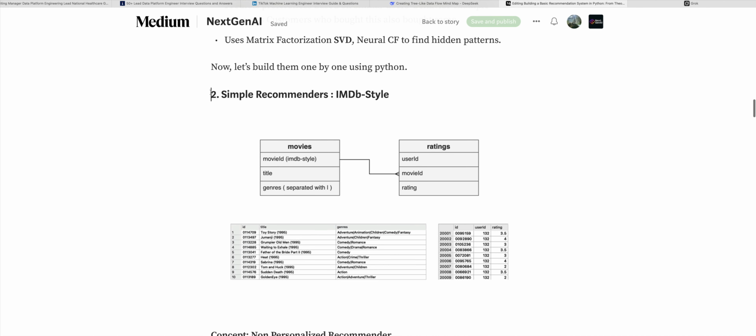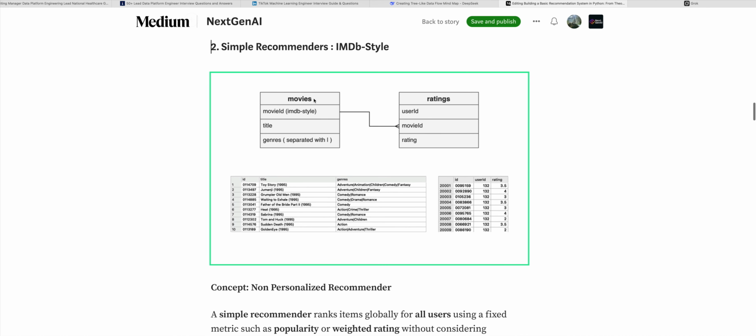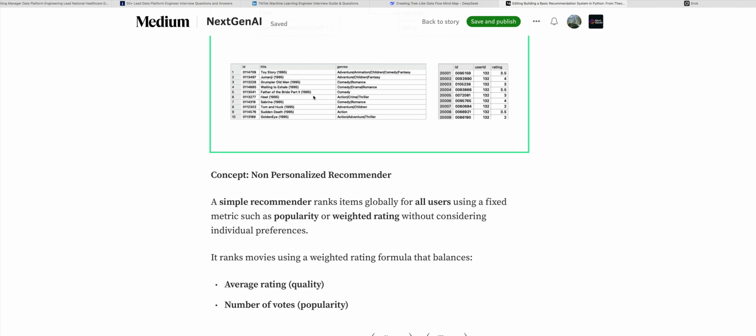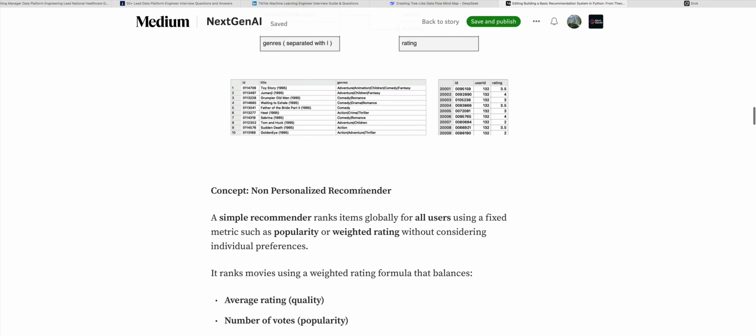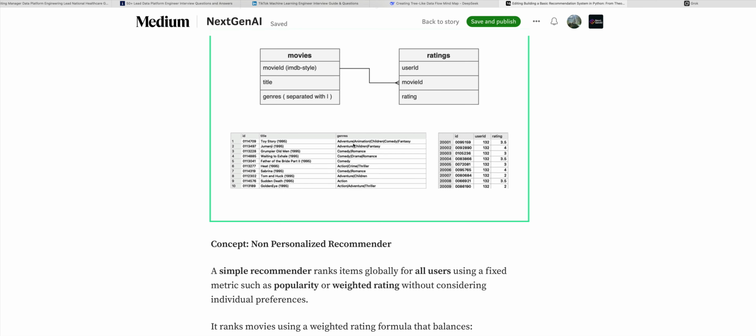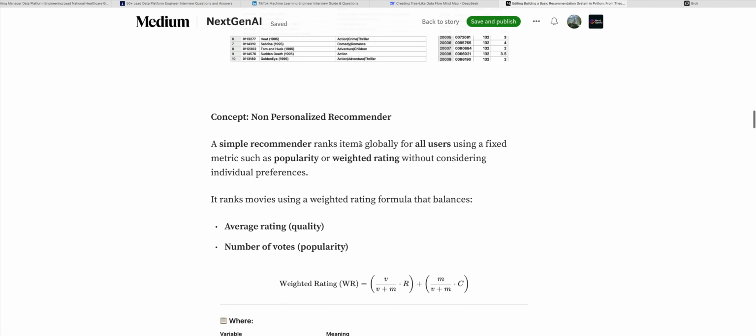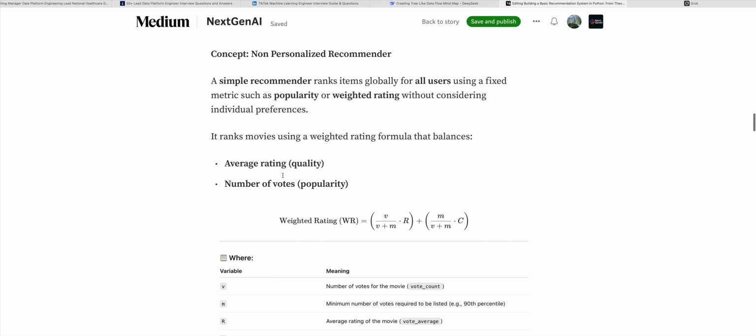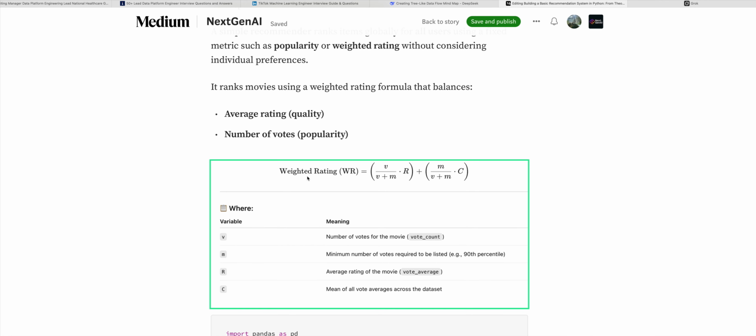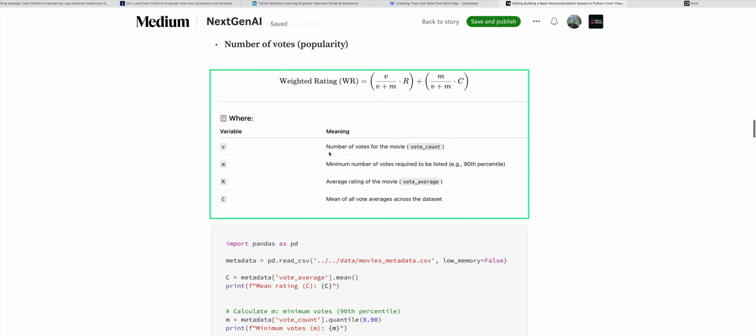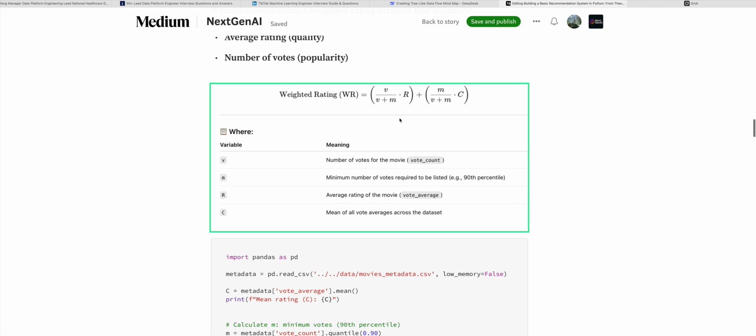Now let's talk about the simple recommendation, the first one. The concept is very simple: a non-personalized recommendation. It's not personalized. The data has movie IDs, titles, genres, and something like that. There are two factors here: average rating and number of votes. And there is a weighted rating metric. The formula is V divided by V plus M, into R, plus M divided by V plus M, into C.